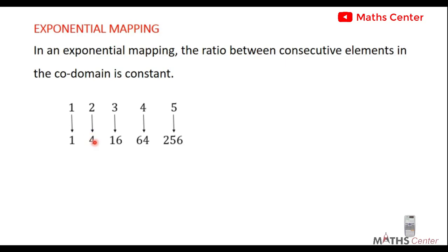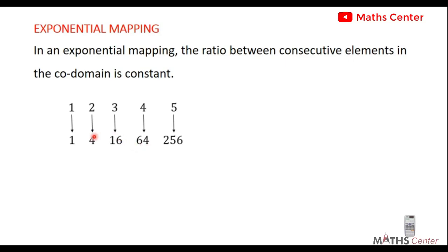So we take 4, we divide 4 by the previous number, and we are getting 4. We take 16, we divide by the previous number, we get 4. You take 64, you divide by the previous number, you get 4. You take 256, divide by the previous number, you get 4. That is what we refer to as the ratio or the common ratio. So you take 4 divided by 1, 16 divided by 4, 64 divided by 16, 256 divided by 64, and you are getting constant values. So when you have this, we say that you have an exponential mapping.